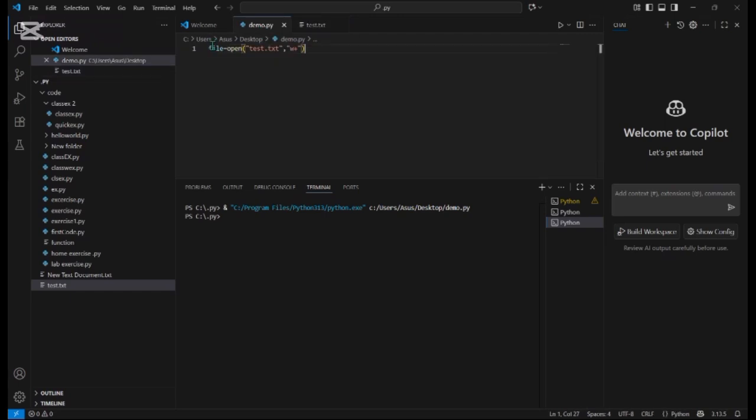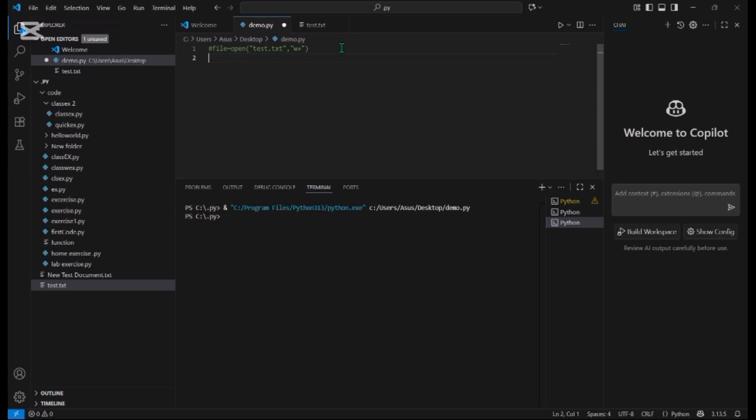Before reading the file, I'm going to comment this out. If I don't comment it, this will keep on creating a new file, which will affect showing the output while we are reading the file. Now I'm going to read the file using the basic reading mode.